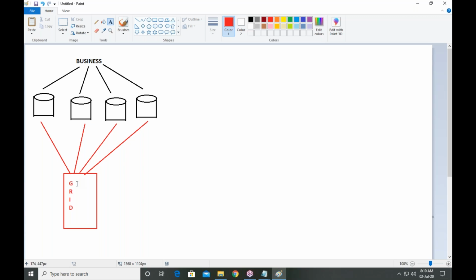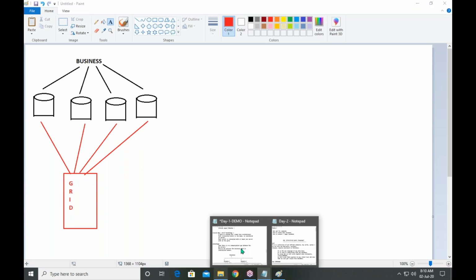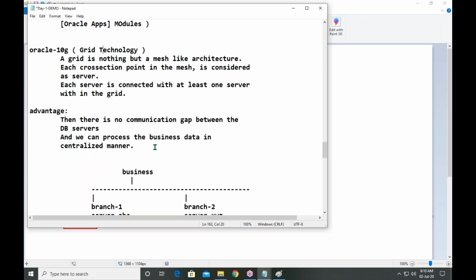If all of a sudden there is a huge amount of transactions on the server, those transactions are carefully monitored and managed by the grid system. That is called Oracle 10G.